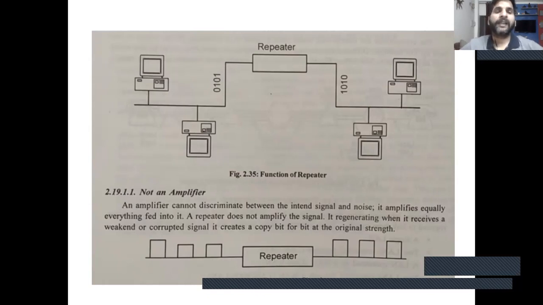So we can say a repeater is not an amplifier, because an amplifier cannot discriminate between the intended signal and noise. It amplifies equally everything fed into it. A repeater does not amplify a signal, it regenerates it. When it receives a weakened or corrupted signal, it creates a copy, bit for bit, at the original strength. So a repeater is also known as a regenerator, but a repeater is not an amplifier.